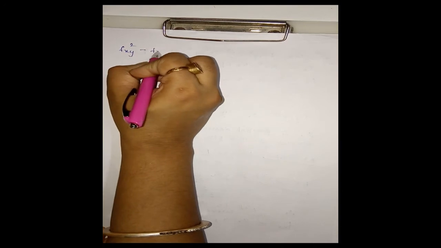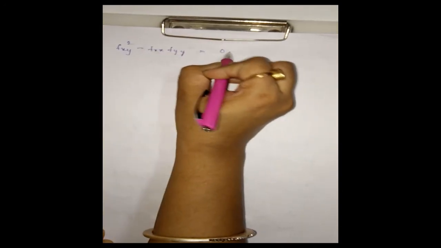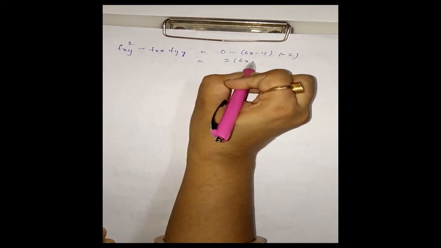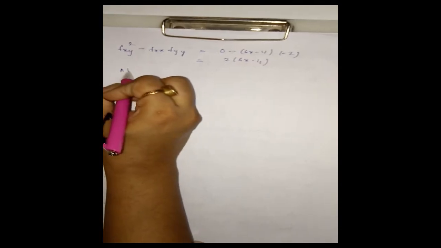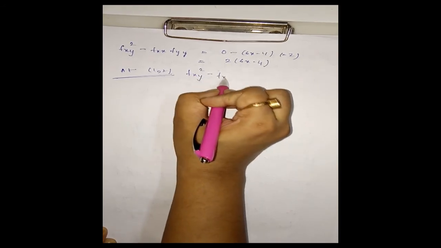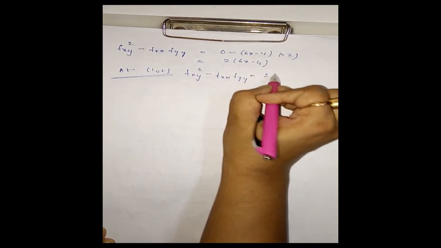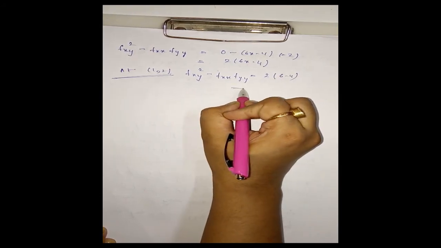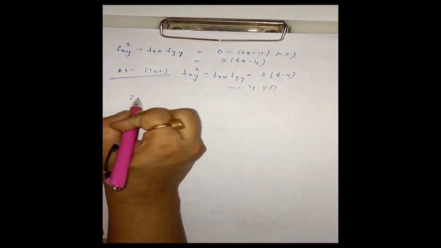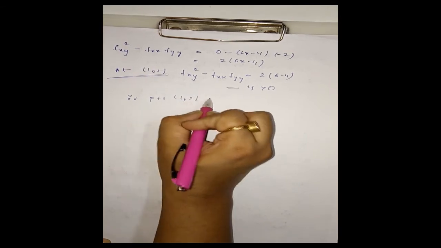Now fxy square minus fxx fyy is equal to 0 minus (6x minus 4) into minus 2, that is 2 into (6x minus 4) at the point (1, 2). At this point this value comes out to be 2 into (6 minus 4), that is equal to 4, which is greater than 0. Therefore point (1, 2) is a node.